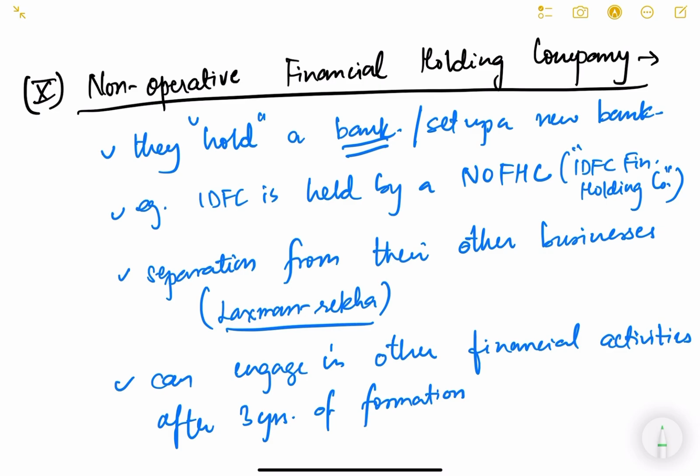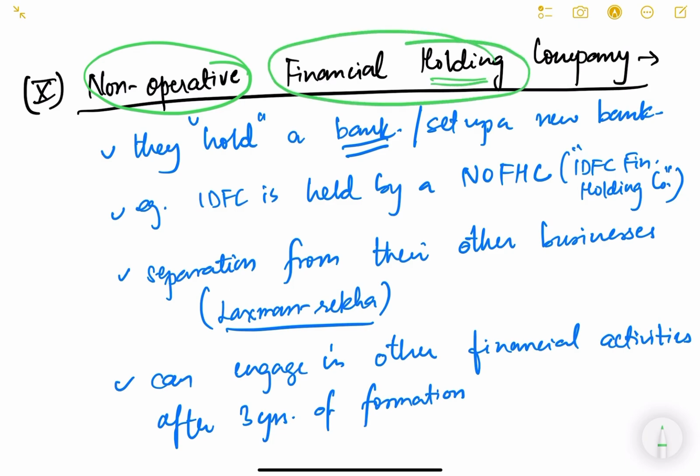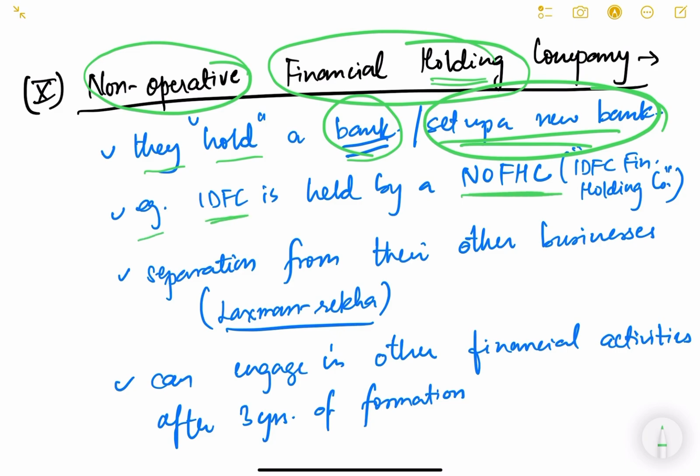Now let us come to the non-operative financial holding company. I had also asked you in one of the previous videos to tell me in the comment section what is the meaning of NOFHC. Again, the name itself suggests: non-operative means it is not operating as a bank itself. It is a financial holding company. It holds some bank, some financial company. So they hold a bank or they set up a new bank. They are the promoters of a new bank. An example is IDFC, which is held by an NOFHC, IDFC Financial Holding Company.